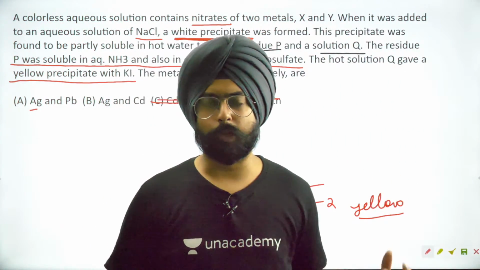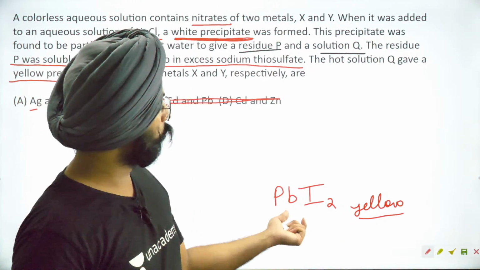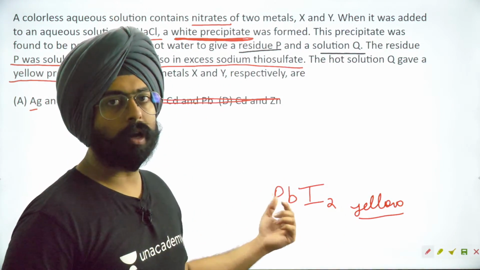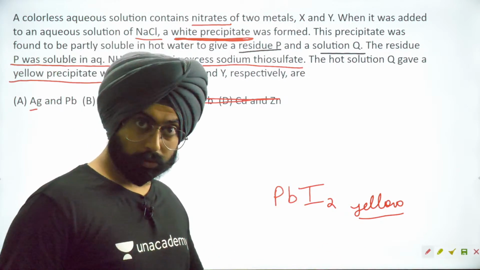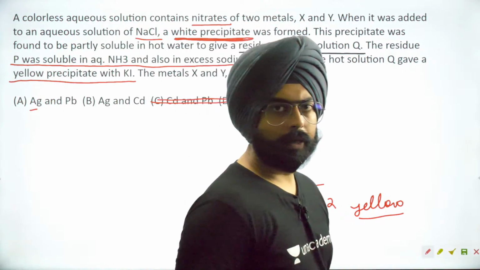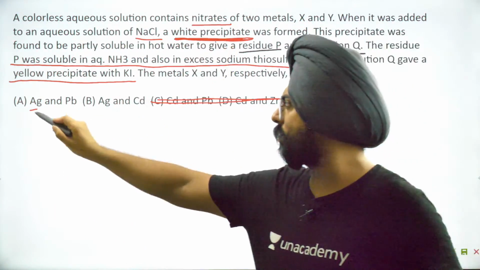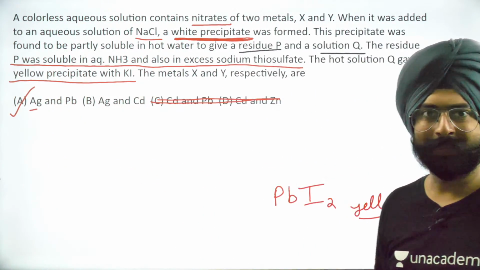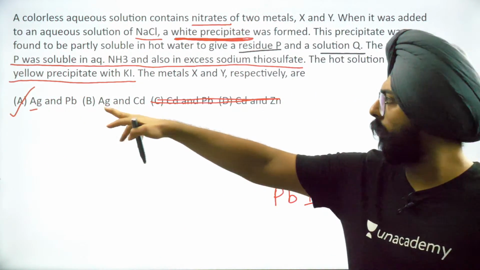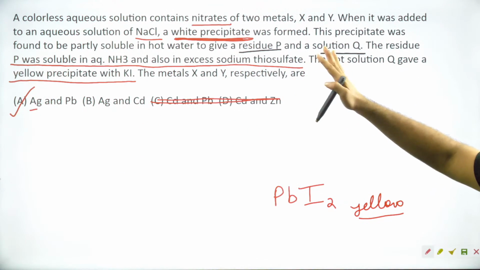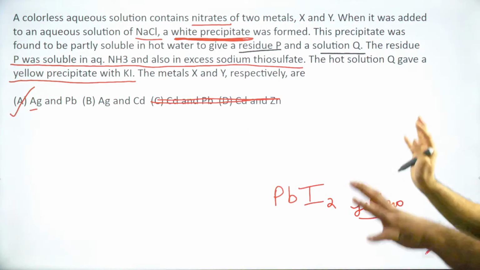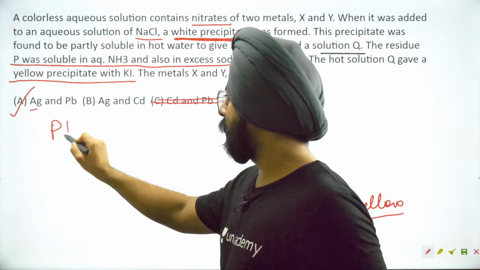Carbon family, lead: because of the inert pair effect, it loses only 2 electrons, not 4. PbI2, and it's yellow in color. So the answer to this question, of course, is option number A. Silver we've already figured out. What about lead? Is there anything? Acha. So let's think about lead as well. So you had lead nitrate.